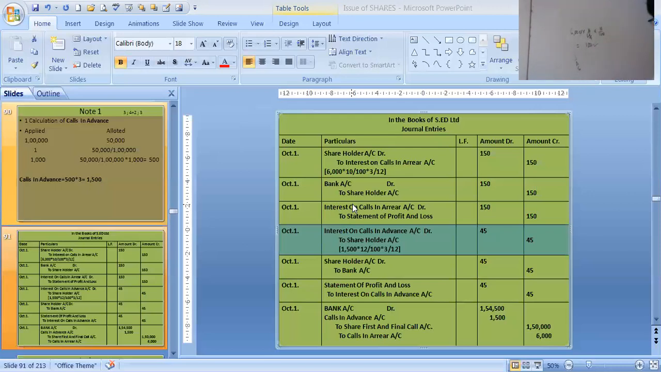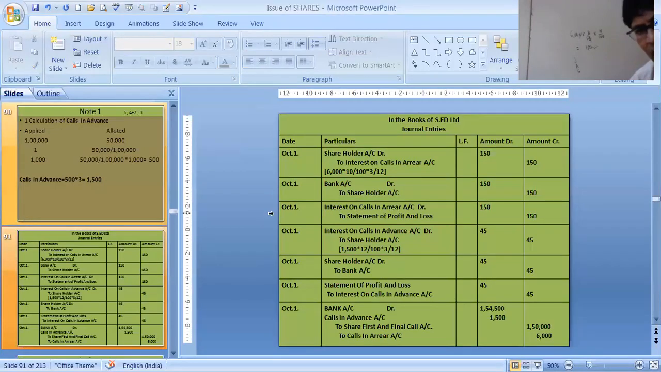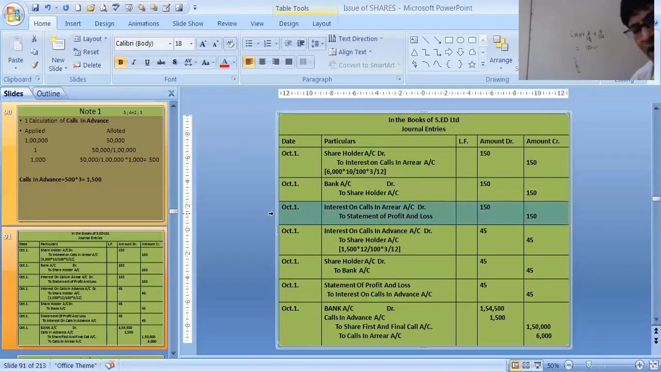Journal entries are very simple. Shareholder to interest, because interest is your income. Shareholders to interest is the first entry. Then we receive the money, bank to shareholder, and then we close the interest account, that is interest on calls in arrear to statement of PL.